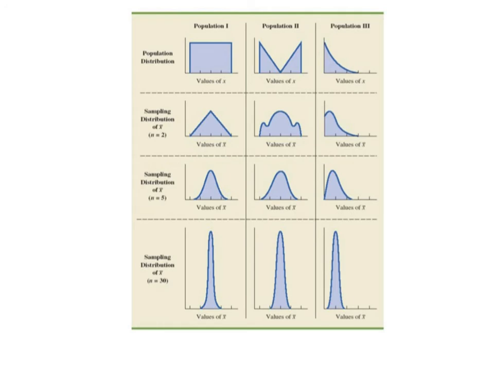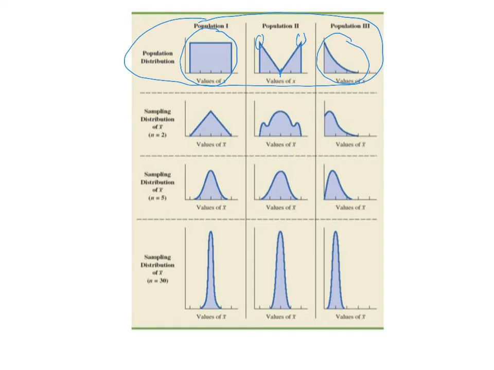So here are some more examples. Now this whole top row, these are population distributions. This one is skewed right, kind of like our NFL players. This one is a uniform distribution. Remember, those are flat. And then this one's a bimodal distribution. Notice there's two peaks, one over here and one over here. It's still symmetric. The mean is still in the middle.